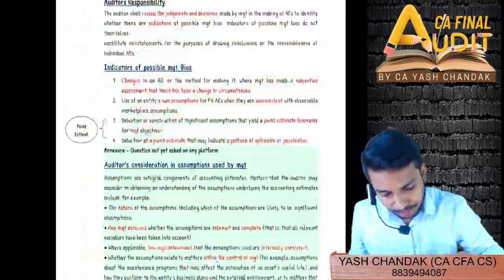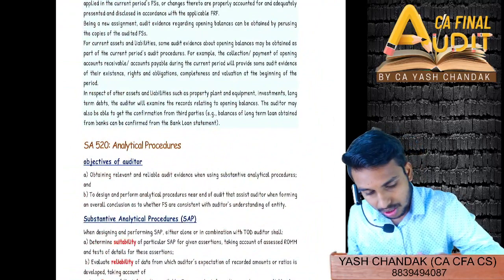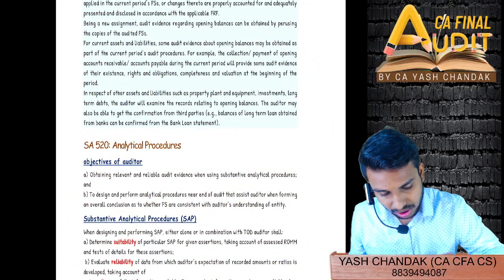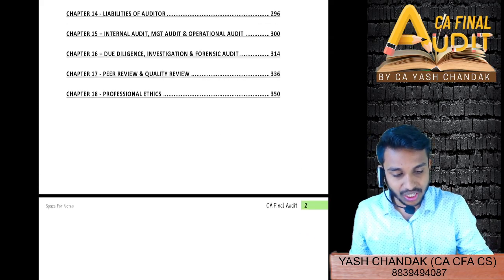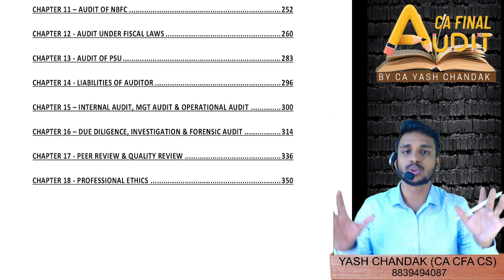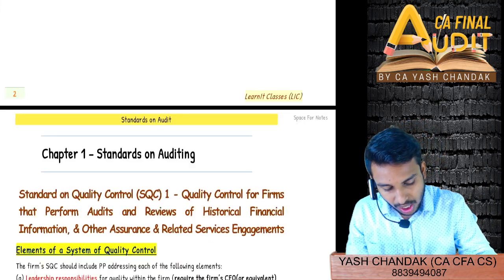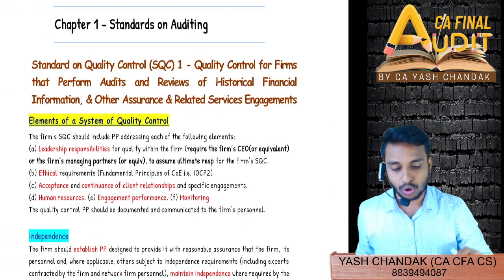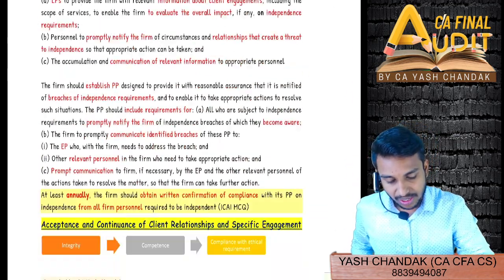See, this is the book, which is around 393 pages. The entire book with questions and answers and everything, with mnemonics, has been covered. Let's see chapter 1, Standard on Auditing, and I've covered SQC 1, not the essays. In that, only SQC 1 is covered.